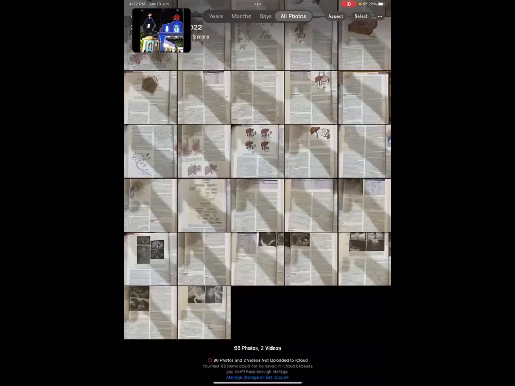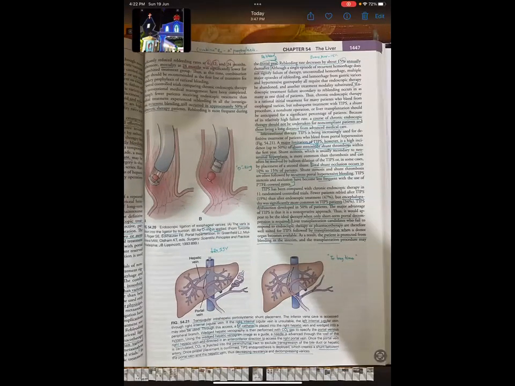The next page. In the diagram 54.21, they have shown the procedure of TIPS. A 5F catheter is placed in the right hepatic vein, entering via the right internal jugular vein, then IVC, then right atrium, then the right hepatic vein. Then wedged hepatic venography is performed with CO2 gas to opacify the portal venous system. Using the wedged hepatic venogram images as a guide, a needle is advanced through the wall of the right hepatic vein and directed in an anterior-inferior direction to access the right portal vein.